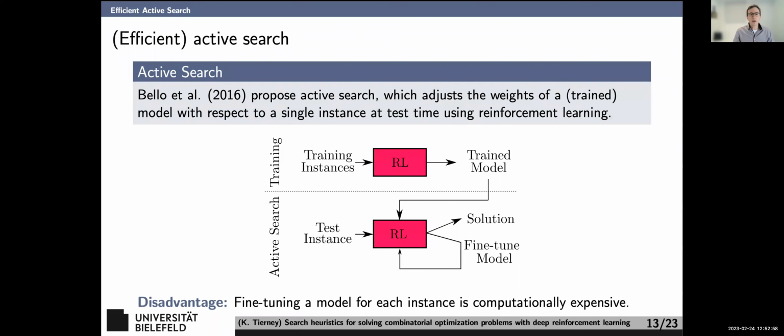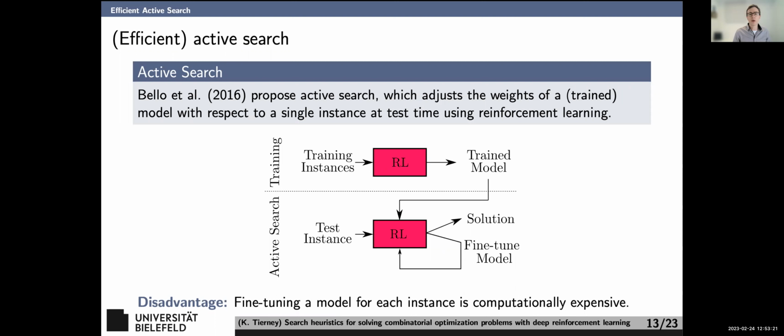However, a downside of NLNS is that it's kind of domain specific, right? You have to make this destroy operator, the repair operator. You have to make sure that works in this partial solution environment. We'd like to have a method for search that's a little more domain independent, and that's where we came up with efficient active search. So first, a little background: active search.